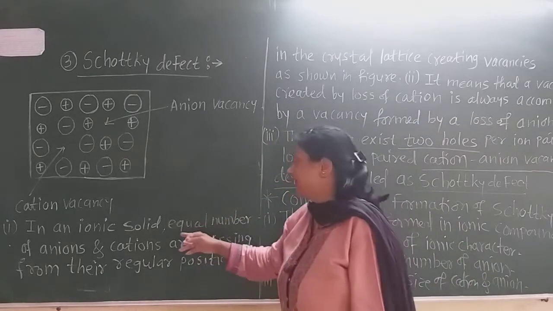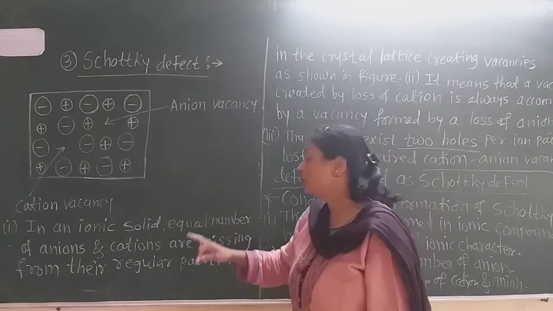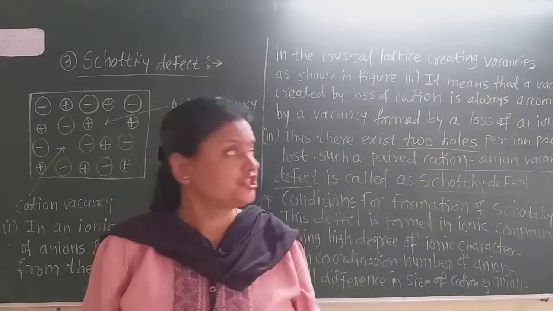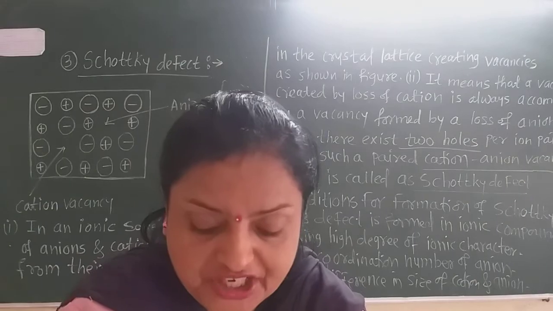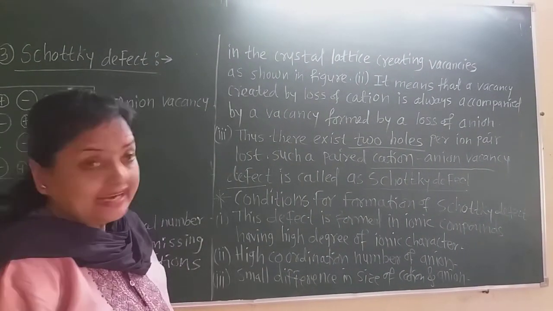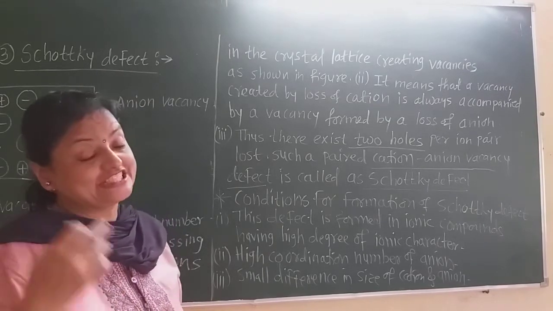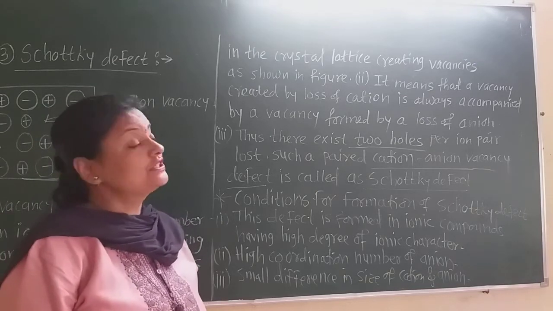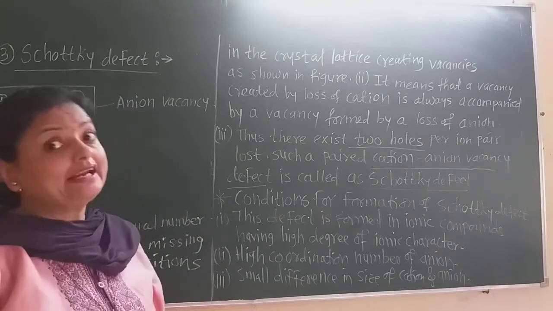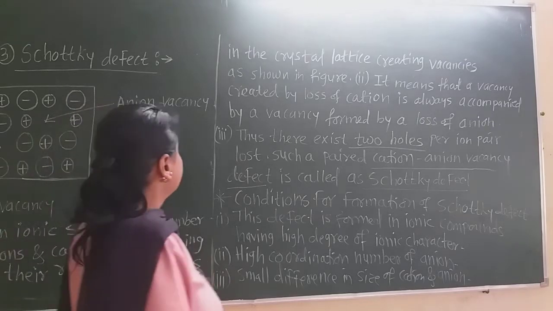And so in an ionic solid, an equal number of anions and cations are missing from their regular positions. They miss their regular position, and in the crystal lattice there is the creation of vacancies, two vacancies. If one cation and one anion get loose, there is the creation of two vacancies. Therefore, they lose their regular position in the crystal lattice, creating the vacancy as shown in the figure.